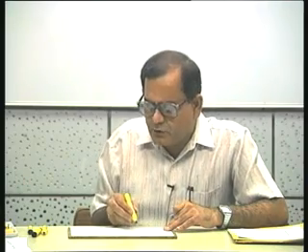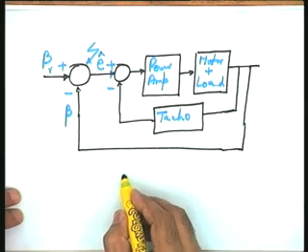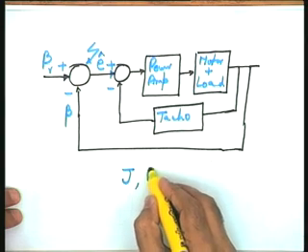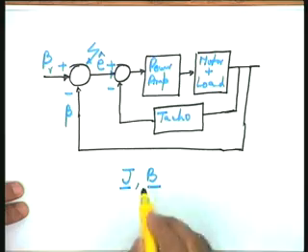So, please see that when I want to get a suitable mathematical model for this system, for model based design, the antenna, the gears and the motor shaft all will be taken up as the plant of the system, and the typical parameters of the plant will become moment of inertia J and the viscous friction B. As you will recall, in one of the earlier systems, the mass, the damper and the spring were taken as the elements of physical model of a mechanical system. Similarly, for rotational systems, the typical parameters of physical model are moment of inertia J and the friction B.